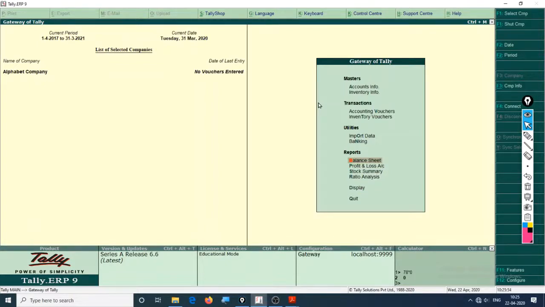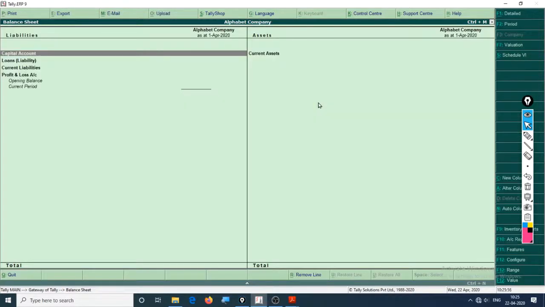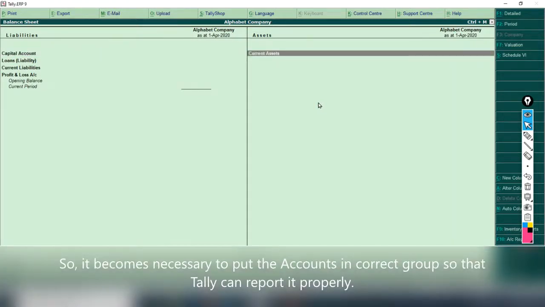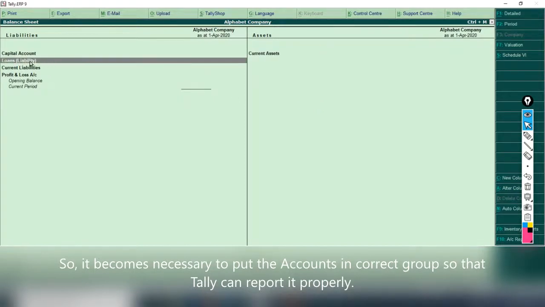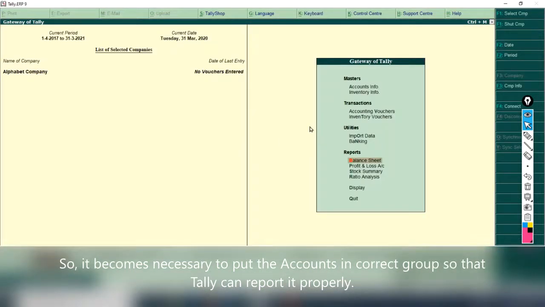Just check out this one, the balance sheet. If you decide a group for cash, it will automatically create this balance sheet right here. And if you enter something into the bank OD account, it will automatically enter it right here. So groups are very important for reporting purposes.